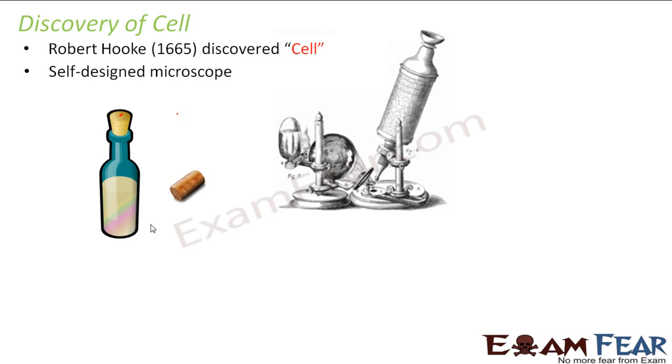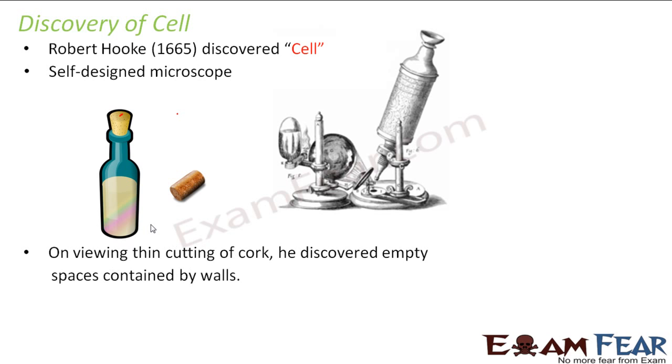Now, while observing so many different objects, he observed this cork as well, not the entire cork. He took a thin slice of the cork, and then this thin cutting of the cork was observed under his microscope. Now, what happened on viewing this thin cutting of the cork? He discovered empty spaces contained by walls. That means he observed a structure like this. He observed some empty spaces enclosed by walls.